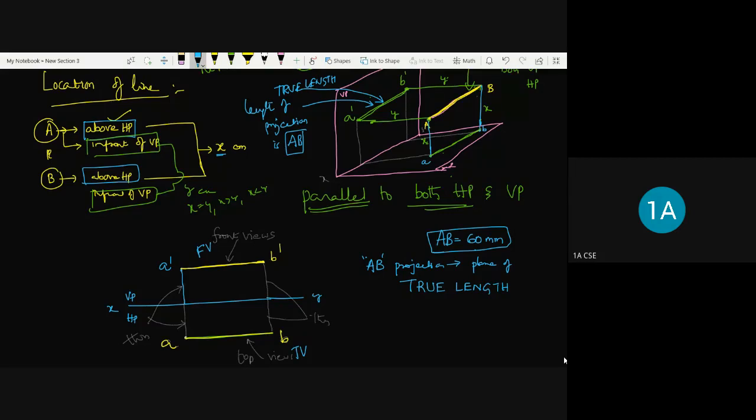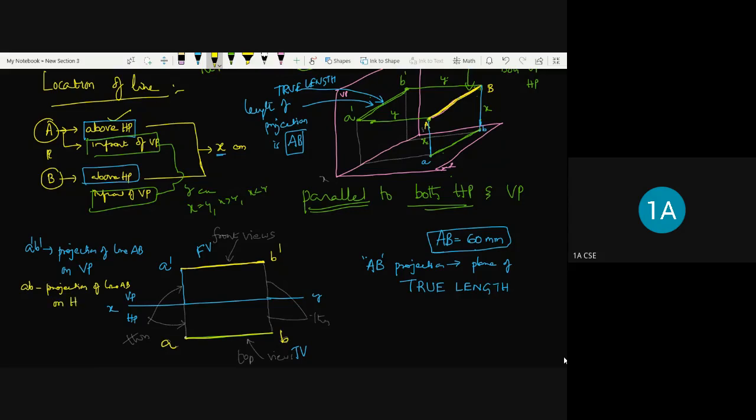A dash B dash are called projection lines. This is called projection of line AB on the vertical plane. It is very clear that A dash B dash is a projection of line AB on the vertical plane. Similarly, AB is a projection of line AB on which plane?